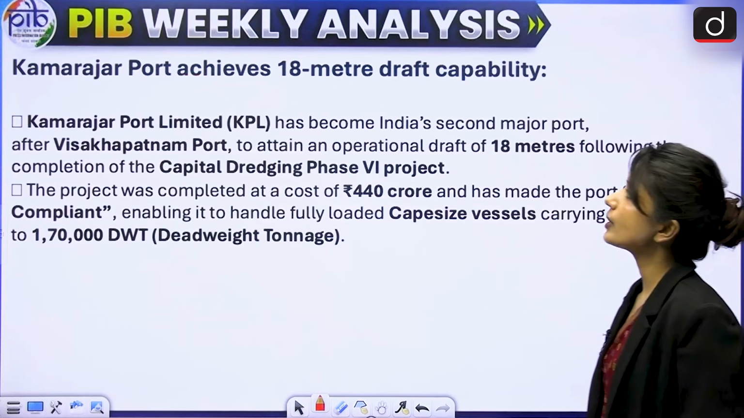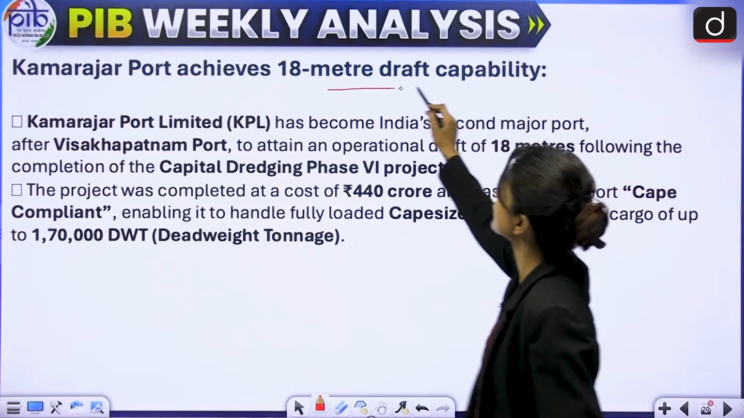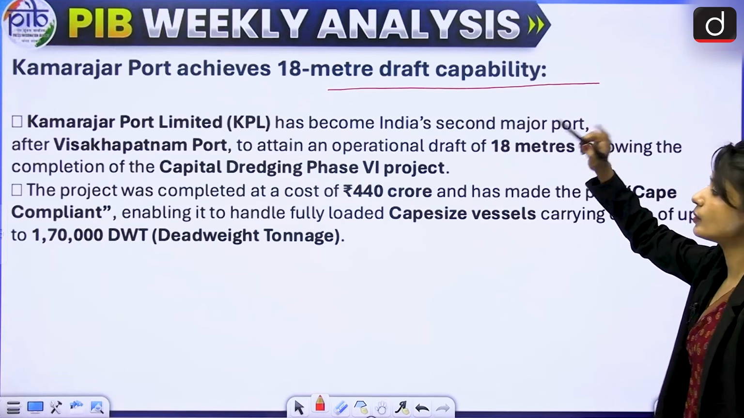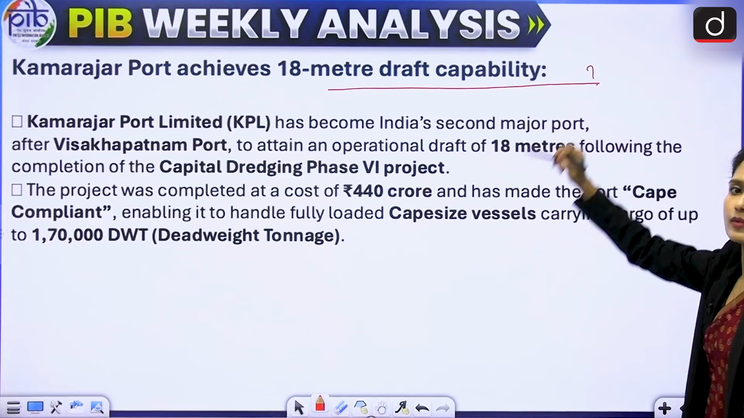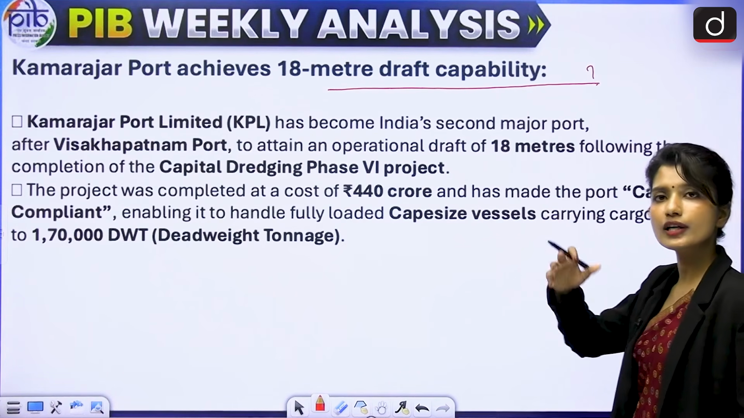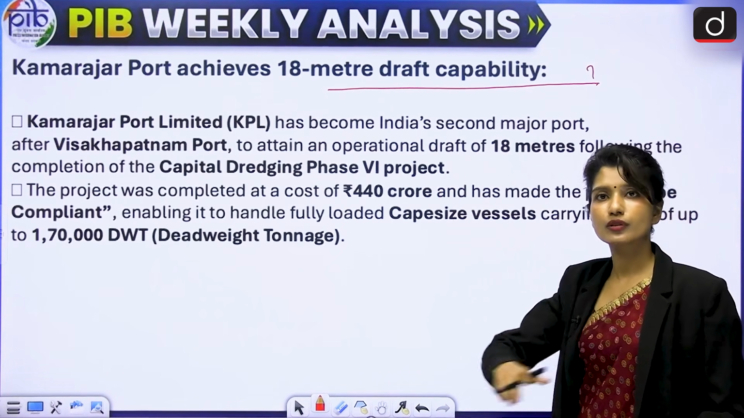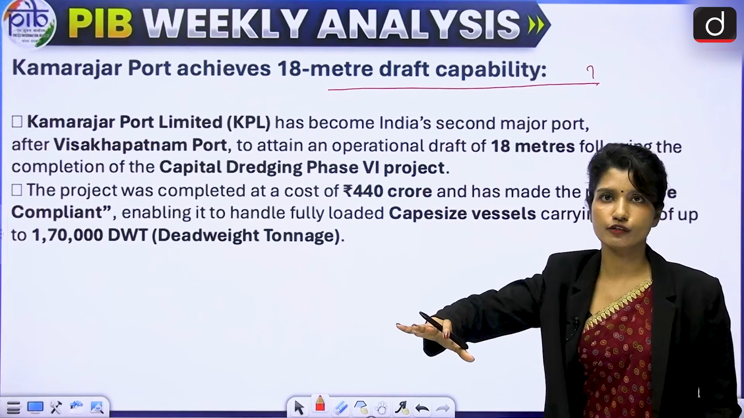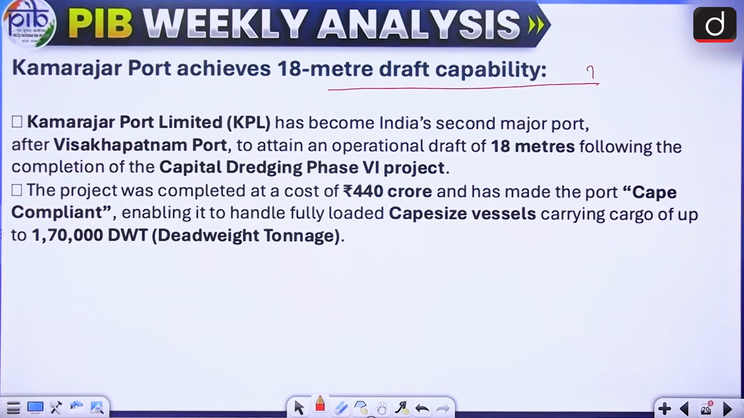Kamarajar Port. Okay, so Kamarajar Port achieved 18-meter draft capability. First, you will tell me where exactly is the location of Kamarajar Port, which state is it located in, and what is draft exactly? Draft is the capability of a port to create depth where the ship will dock itself, right? Draft is the depth of water required for a ship to enter and leave safely.